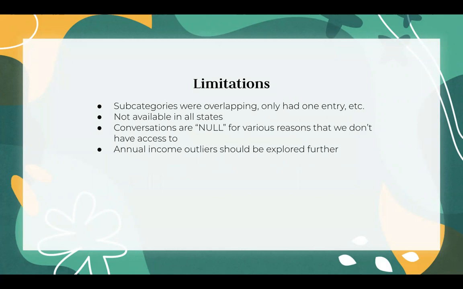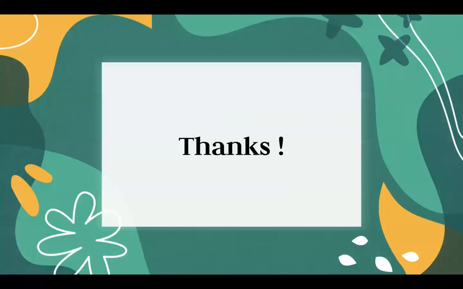And in terms of limitations, in the subcategory data, there was lots of overlapping or missing data. There's not a lot of available data in specific states. Some conversations are null, and there's a heavy amount of annual income outliers that should be explored further.